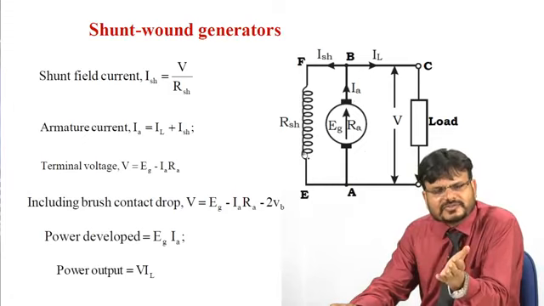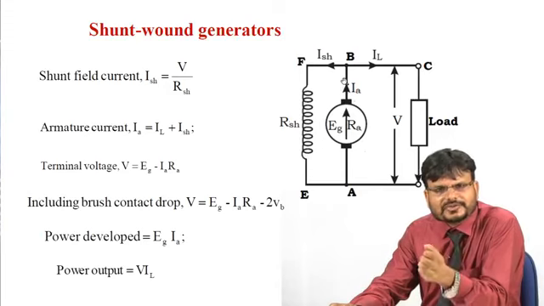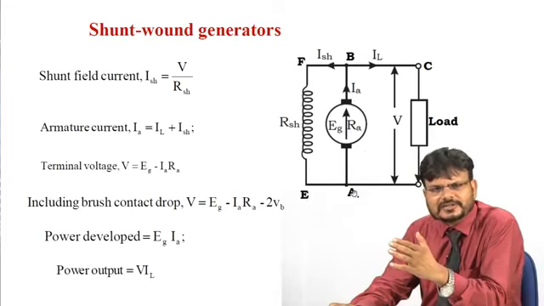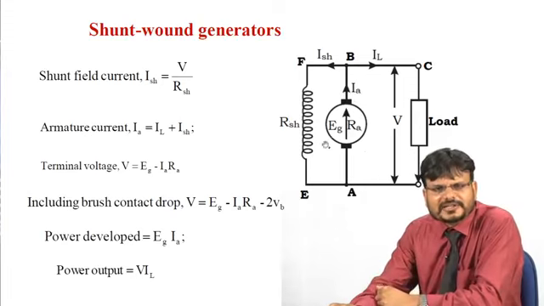That's why it is called a shunt wound generator. Notice that the shunt field winding resistance is connected between terminals F and E, which is in parallel with terminals B and A. Between terminals B and A there is the DC generator with armature resistance RA.